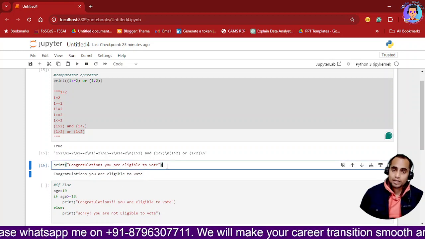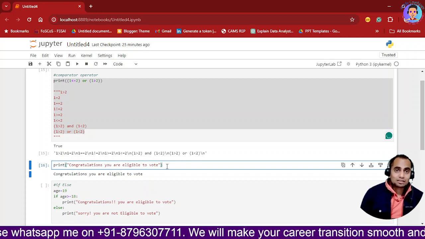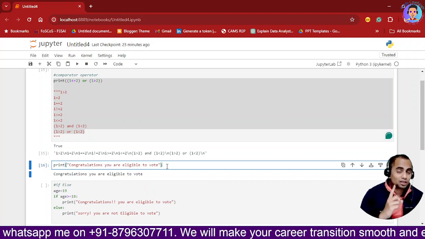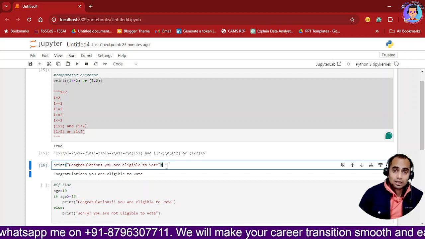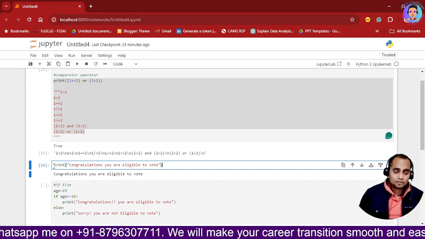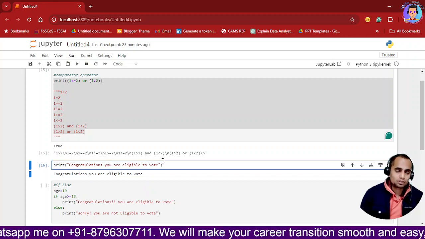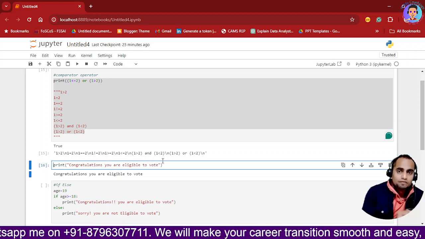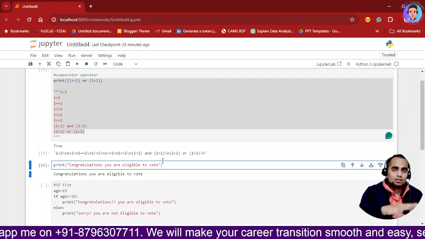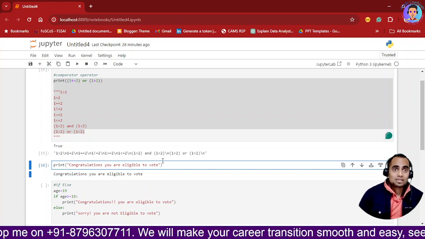But I know, and you also know, that whenever we have a situation where we are checking somebody's age, if you are eligible to vote or not, then we check one factor, that is the age. So age is the factor on which basis you can give the output. So if you are sitting on a machine where you are giving an age and you want to know whether this candidate is eligible for vote or not, at that time you will be using an if else condition.